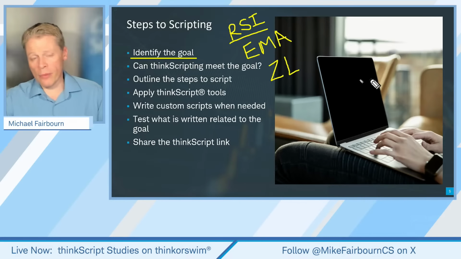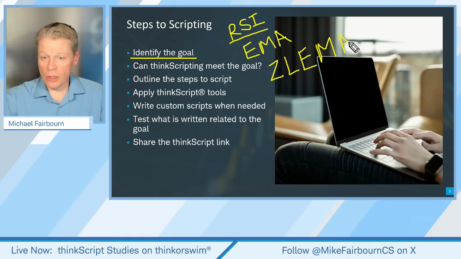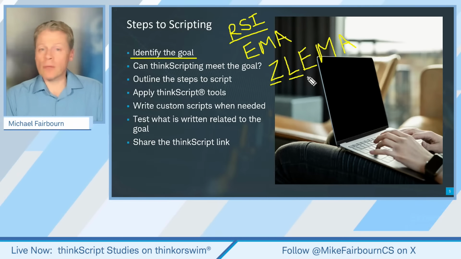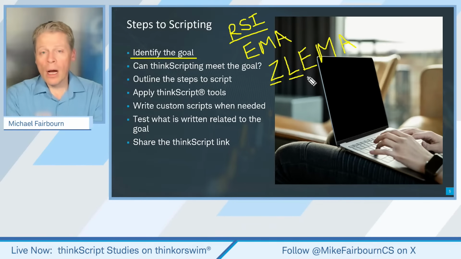This is an indicator out there, the zero lag EMA. Some traders will call it the ZLEMA, but that's exactly what it stands for. It's just the zero lag. They're just looking for less of a lag even with that exponential moving average. So it can be helpful for traders that might have an idea of where a bounce is expected to be.